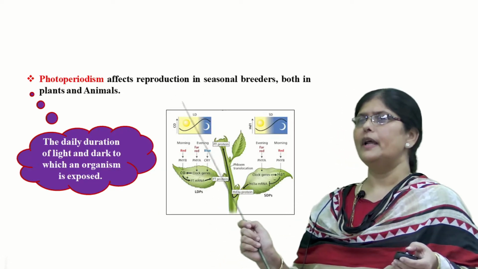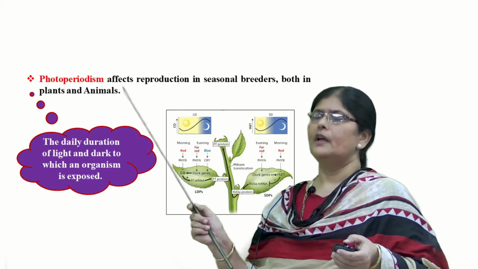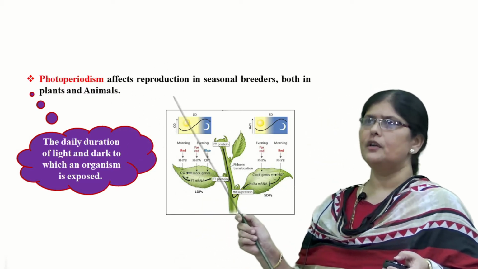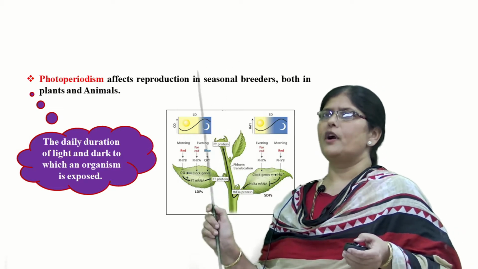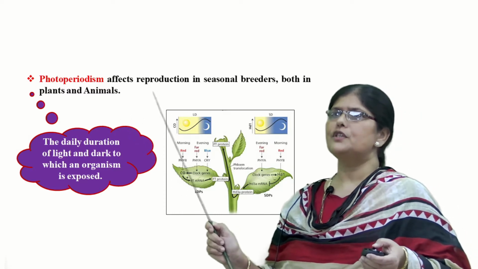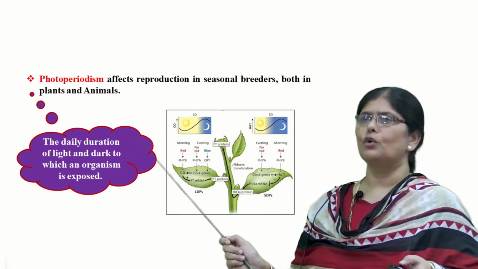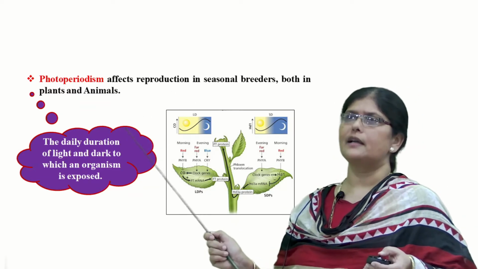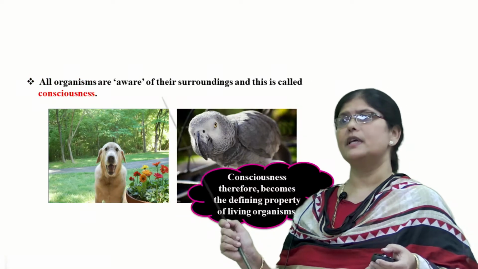For example, in plants, we find a phenomenon called photoperiodism. This affects reproduction in seasonal breeders. Photoperiodism is nothing but the daily duration of light and dark to which the organism is exposed. Based upon it, the plants will show flowering or reproductive cycles depending upon the photoperiodism. So this is nothing but the ability to sense the environment.